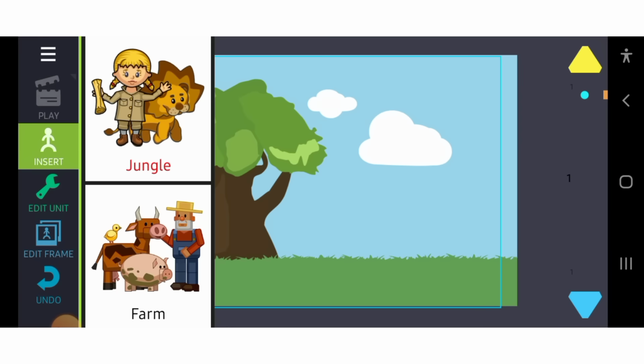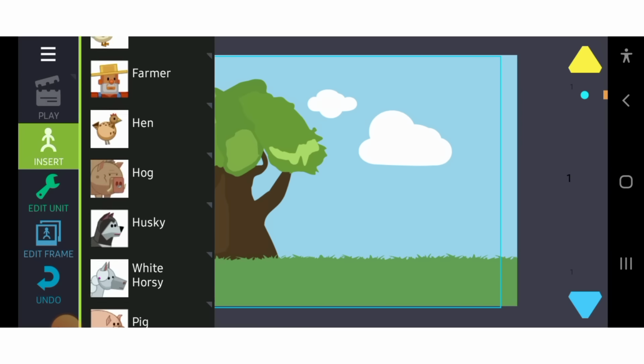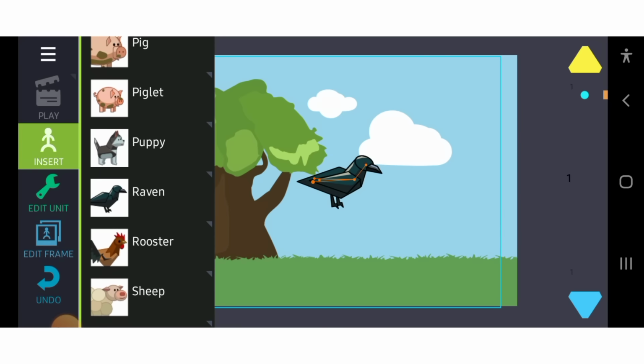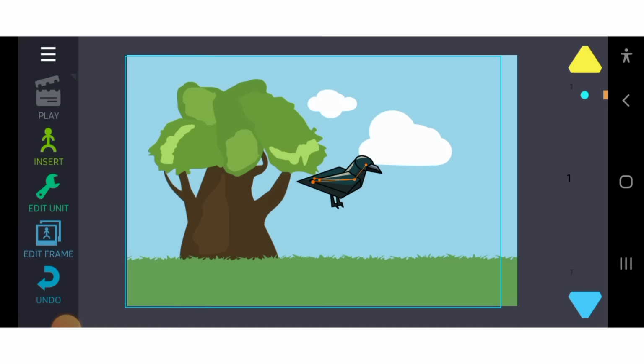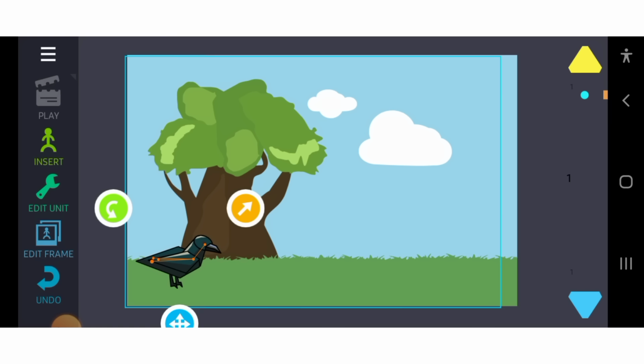So I'll go to Insert, then Farm, and I'm going to add a raven. So you can just add anything you want to add. I'm going to bring the raven here. At the other side of your screen, you see the up arrow and the down arrow. So I'll just click on the down arrow 7 times because that's how many times I want to move the raven, and I'll go back to the first one.